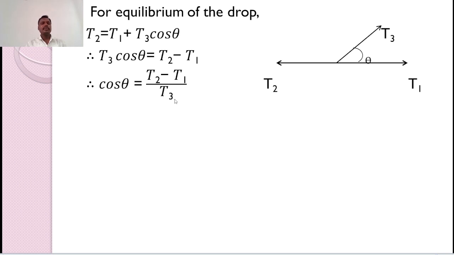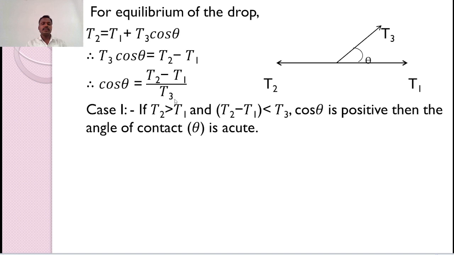There are some cases. The first case is if T2 is greater than T1 and T2 minus T1 is less than T3. We get cos theta is positive, and the value of cos theta is greater than 0 but less than 1.